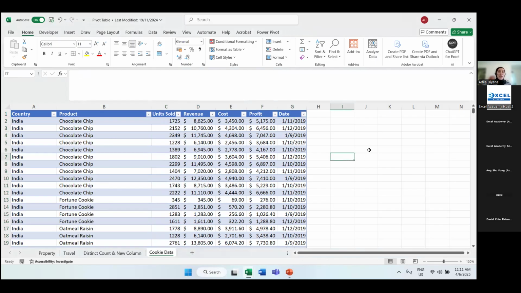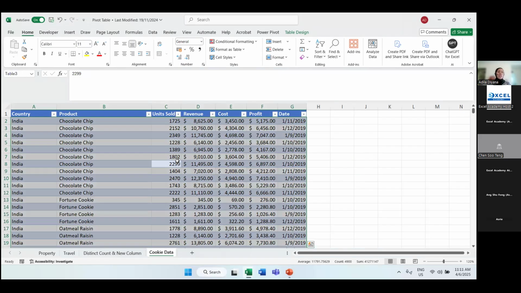So before we use the analyze data button, I saw a lot of people have this habit whereby before they create any charts or any pivot table, they tend to highlight all like this, right? They would put their cursor anywhere inside their data and press Control A just to highlight everything. So what I'm trying to say is this is not wrong, okay?